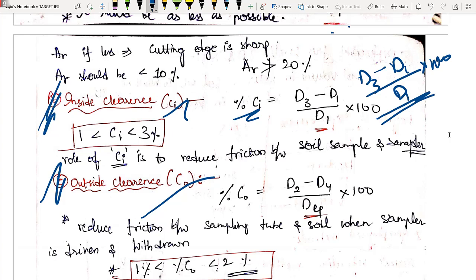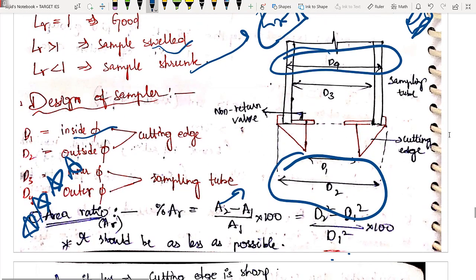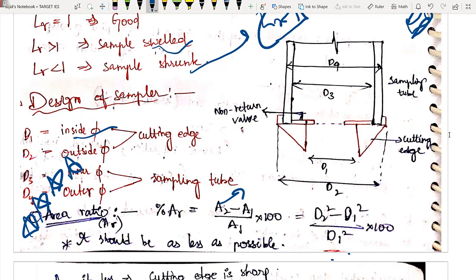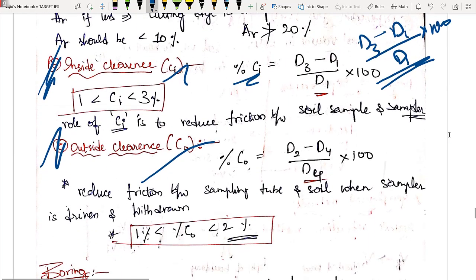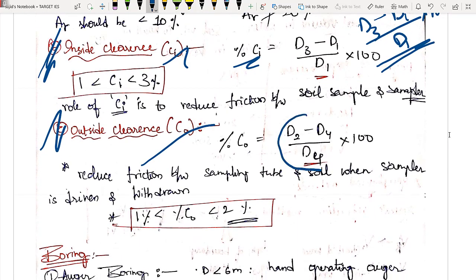Similarly, what will be my outside clearance? You can relate just by seeing, not at all a problem for you. That is nothing but your d2 minus d4 divided by whatever is less, divided by d4 आएगा into 100. Okay, so d2 minus d4 divided by d4 into 100.